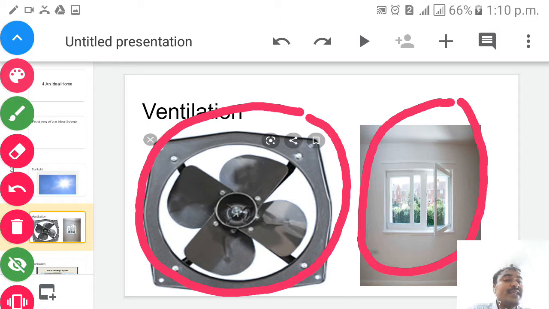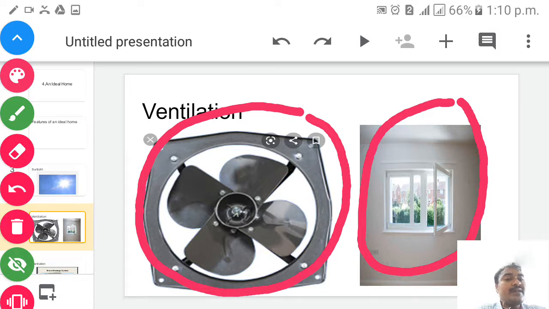Before that we have to see how the ventilation will help us. Windows and doors should face each other to allow free flow of fresh air. They also ease the outlet of the dirty air from the home, which is necessary for our health. So as I told you, children, windows should be open and the ventilator should be on there, isn't it?